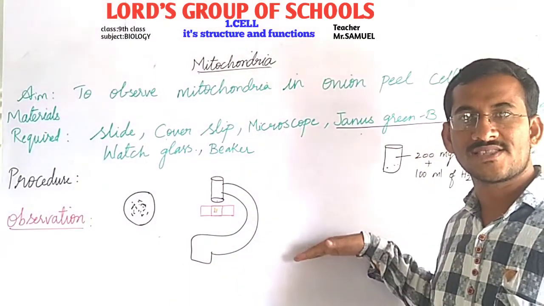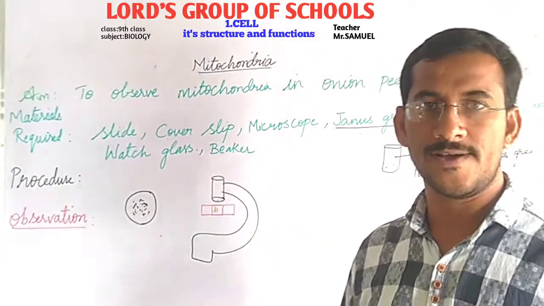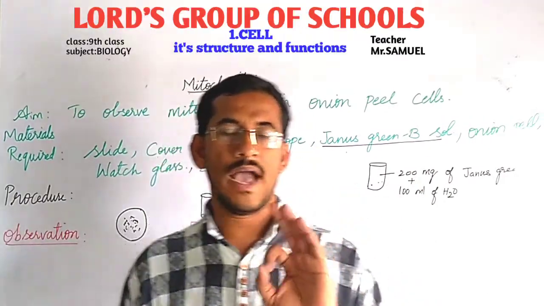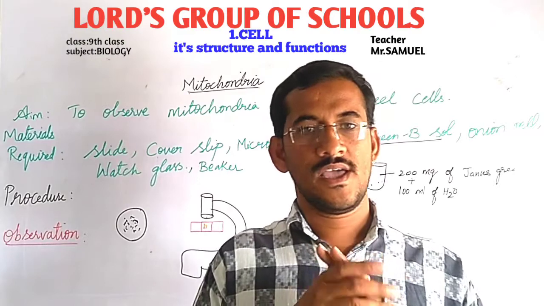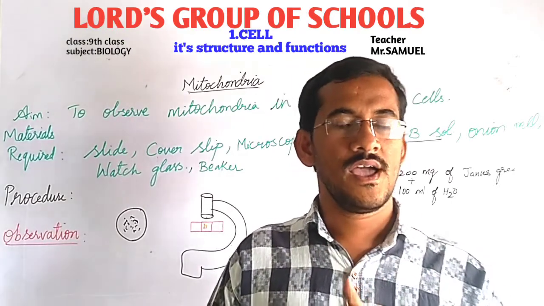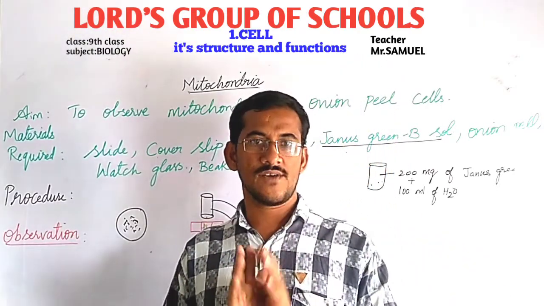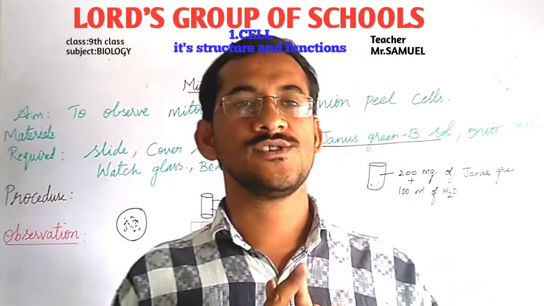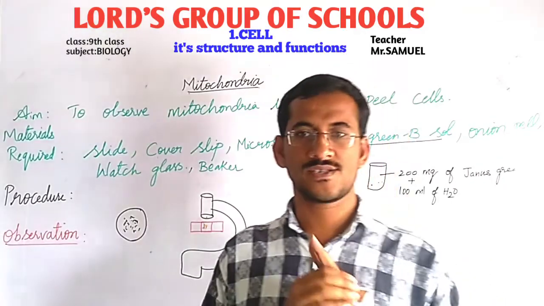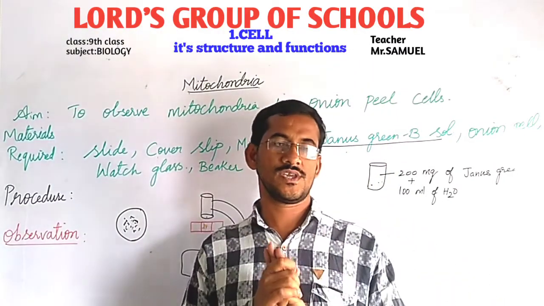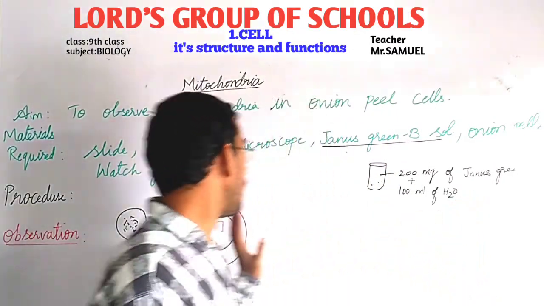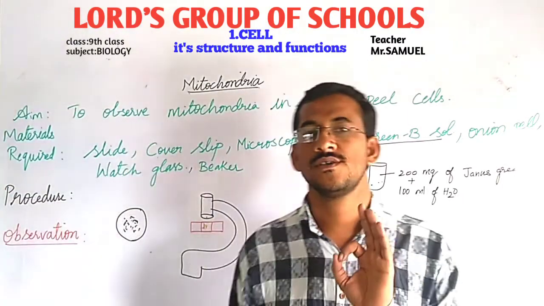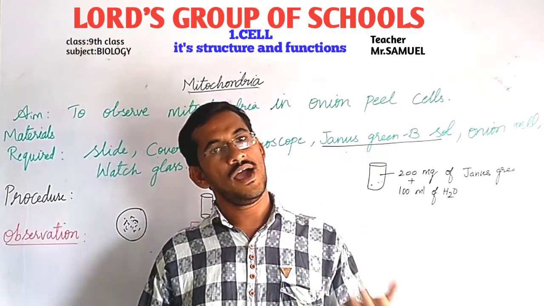Now let us discuss the structure of mitochondria. Based on today's topic, your homework is, I am giving you 3 questions. First question: what are the functions of Golgi body? Second question: why are lysosomes called suicidal bags of the cell? Third question: lab activity on mitochondria. You have to learn and write these 3 questions.